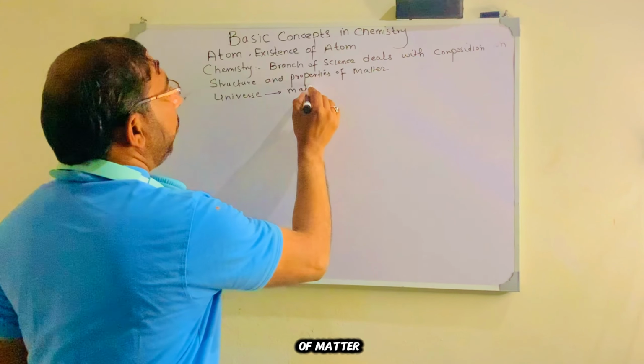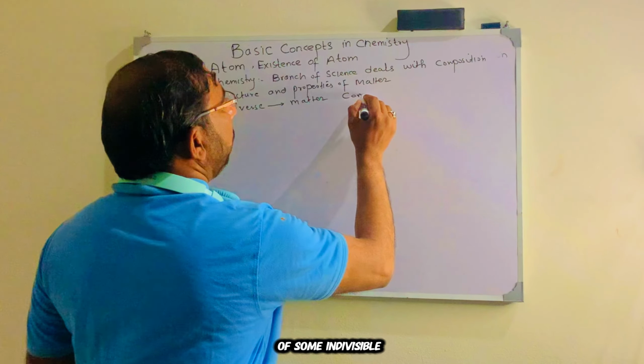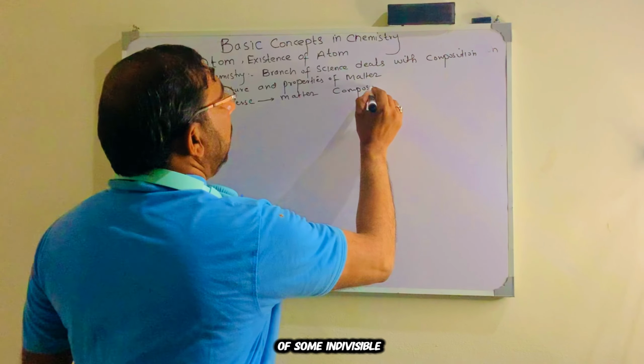The universe is composed of matter, and they thought the matter is composed of some indivisible particles which cannot be further subdivided, and they called these indivisible particles atomos. In Greek, atomos means indivisible, that cannot be further subdivided. And now those indivisible particles that were called atomos are called atom.